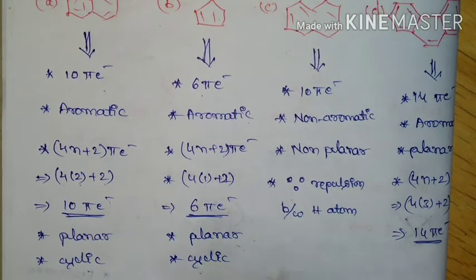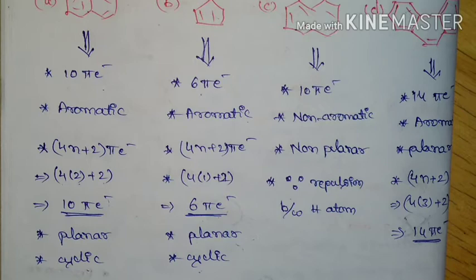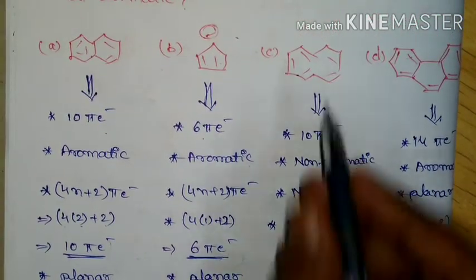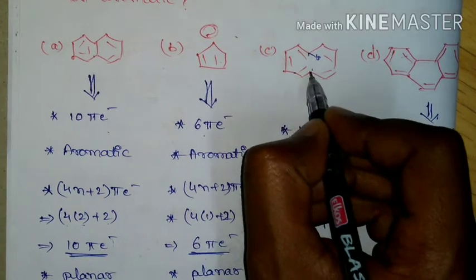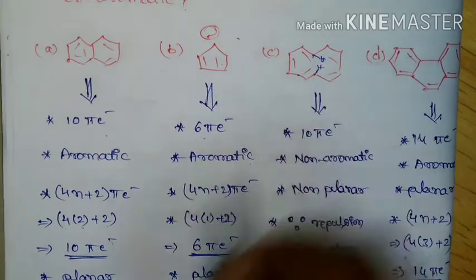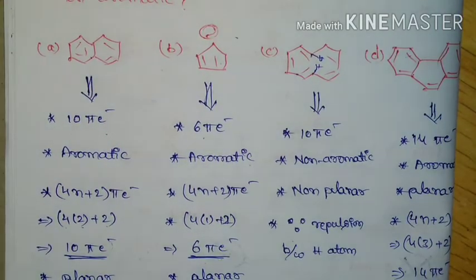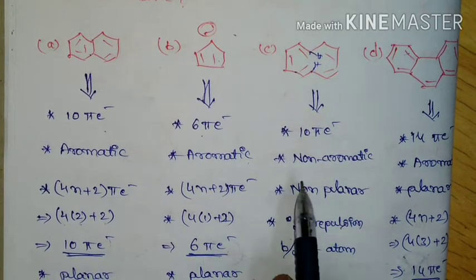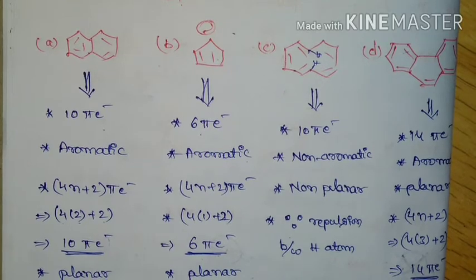Why? Because it is not planar, because there is repulsion between hydrogen atoms. So here in option C, the hydrogen atoms present here start to repel each other, hence it cannot be planar. So hence this is non-aromatic.